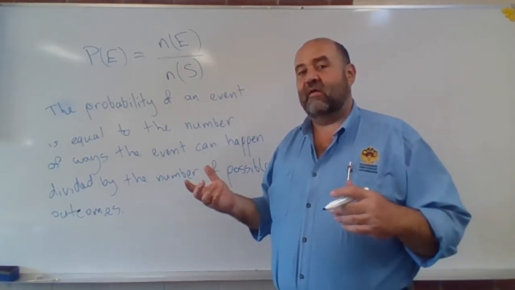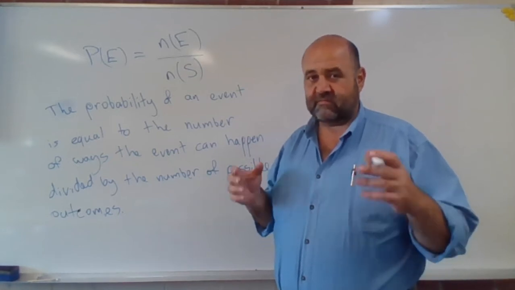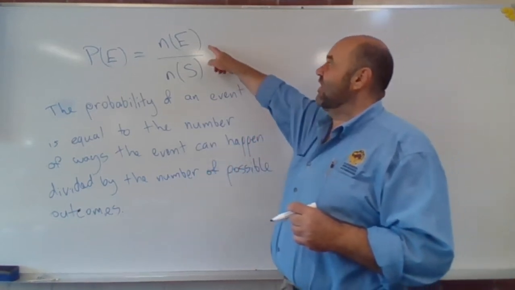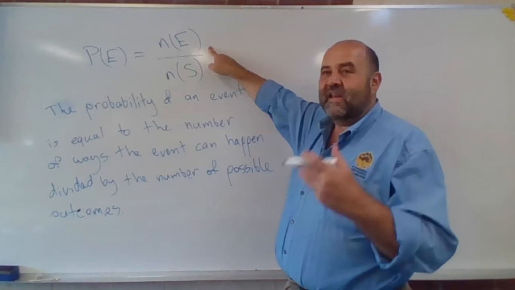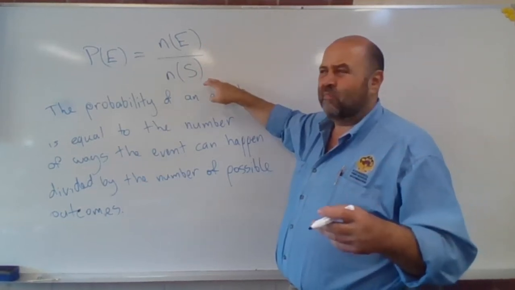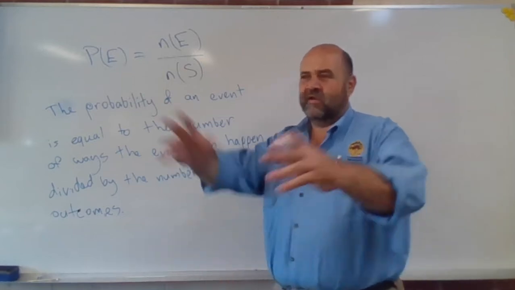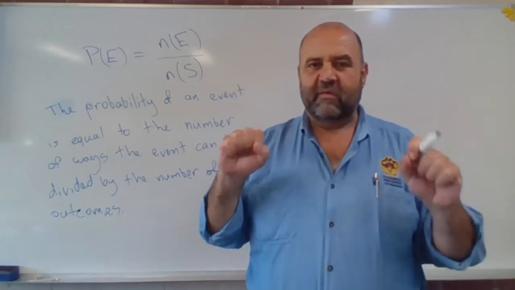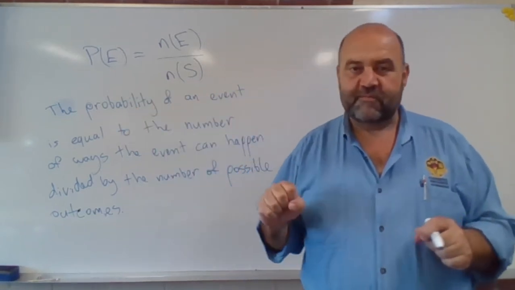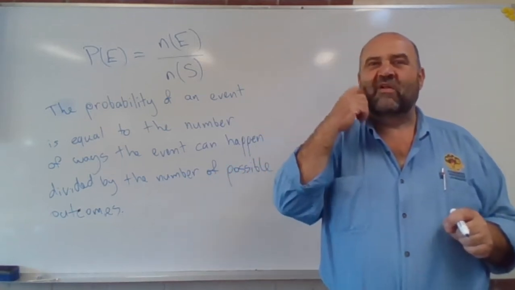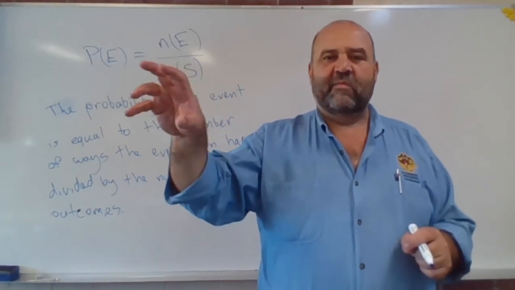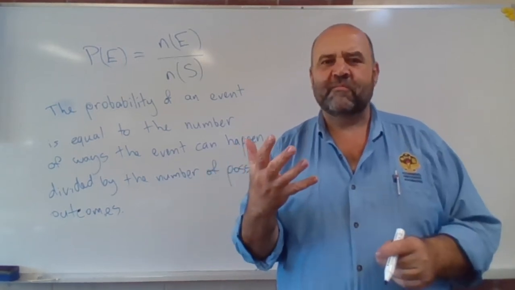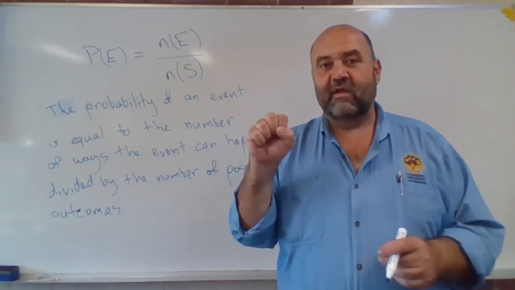But in all of those cases, there are going to be things that are always true. Okay? So, the number of ways that my event can happen can never be bigger than the number of possible things that can happen. Right? So let's go back to our example: 5 girls, 4 boys in the room. And I say, what's the probability, if I'm going to pick somebody at random, what's the probability I pick a girl this time? Well, I can't say there's 5 girls and 4 boys in the room, so that means there's 11 ways of picking a girl. No, there's not. There's only 5 of them in the room.